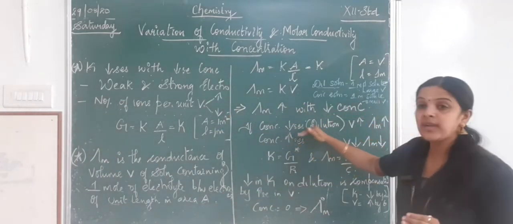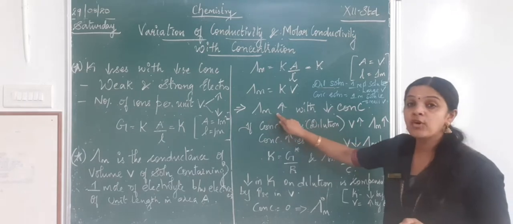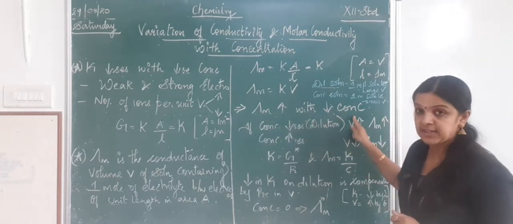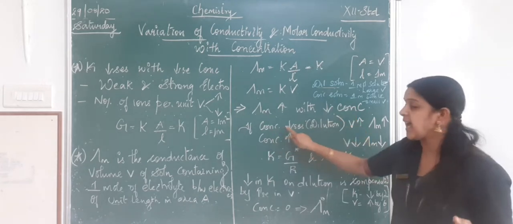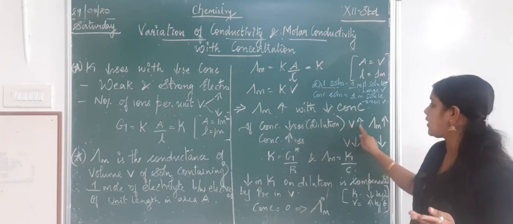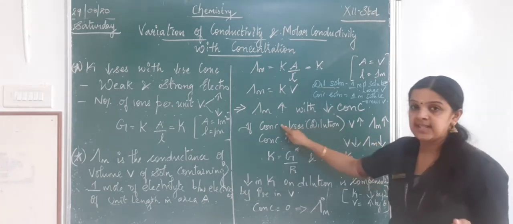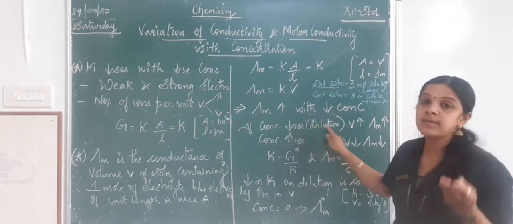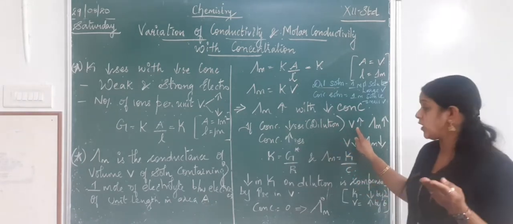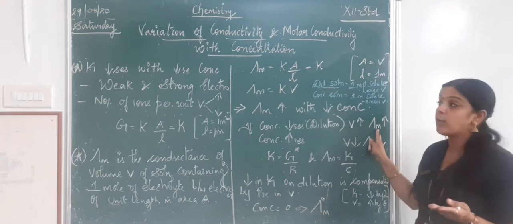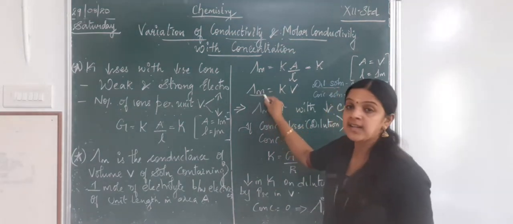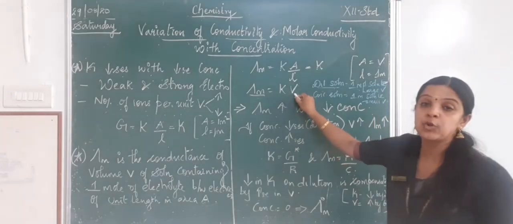So what do we conclude from here? The molar conductivity increases with decrease in concentration. Why? Because as concentration decreases, the volume increases. When there is a decrease in concentration, the solution becomes dilute, so the volume will be more. When the volume becomes more, the molar conductivity is also more, because molar conductivity is directly proportional to my volume.